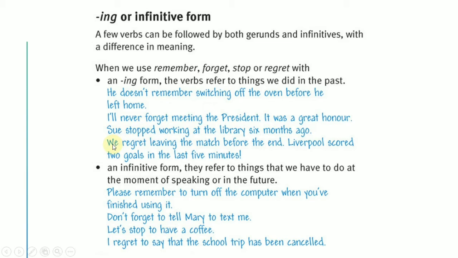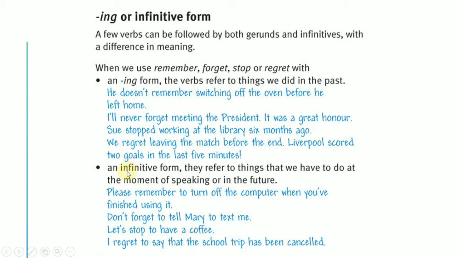Also, it has the same meaning with we regret leaving the match before the end. Liverpool scored 2 goals in the last 5 minutes. Okay, the action of leaving the match also happened before the feeling of regret appears.